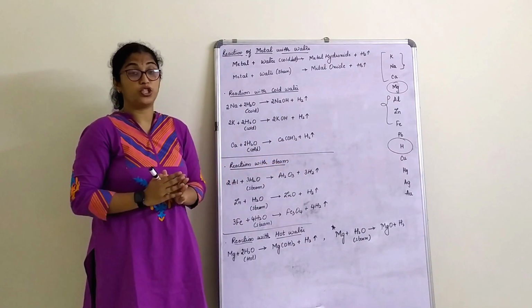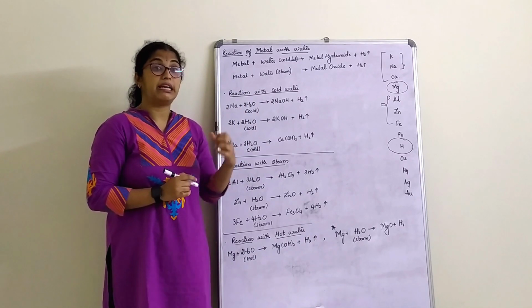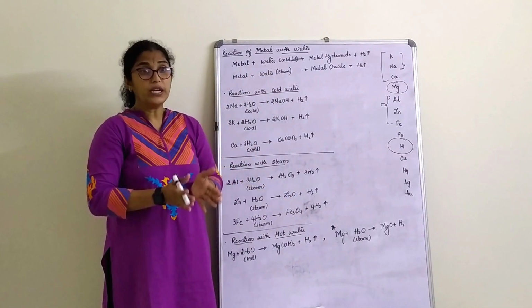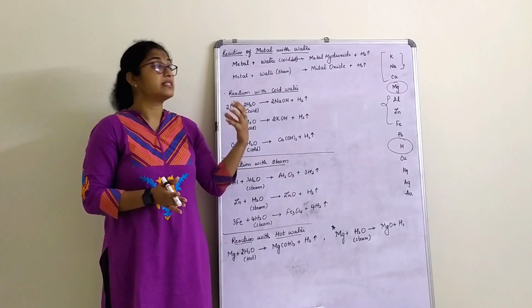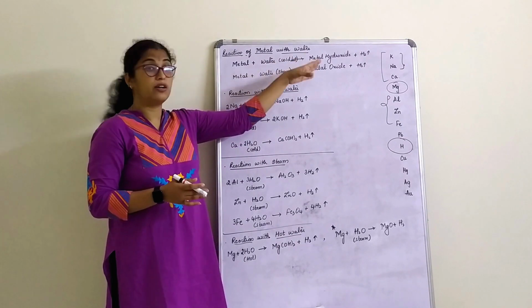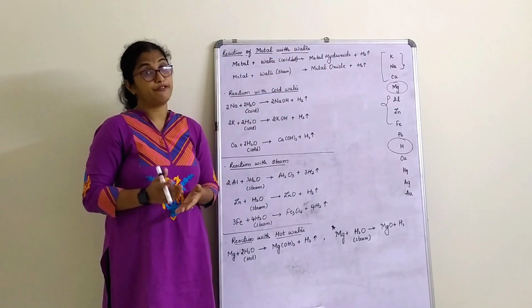If it is asked what happens when metals react with cold water, hot water or steam, you know what to write. Only if the question is to give examples when metals react with water, it forms hydroxide or oxide with hydrogen gas, but you have to mention which type of water.